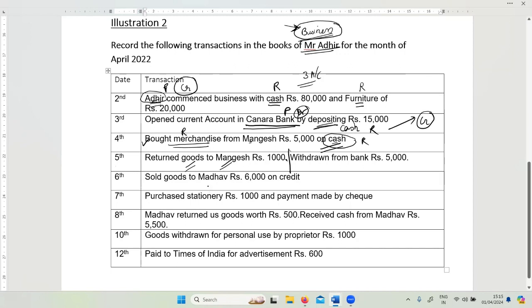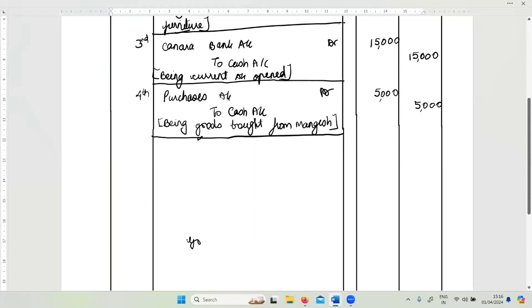Nothing is mentioned about cash. Or we are not even saying that the same goods which were bought on 4th are returned and Mangesh gave back 1000. It's not clearly given. So I'm just assuming the two accounts will be goods account and Mangesh account.